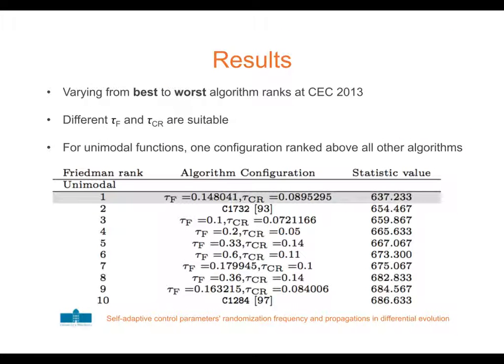When comparing to the competing algorithms from CEC 2013, we have shown that for different configurations of our algorithm, we were able to obtain best or worst ranks. This showed the sensitivity of the control parameters mechanism settings. Specifically, on unimodal functions, we were able to find a configuration outperforming all other compared algorithms that have entered this competition.